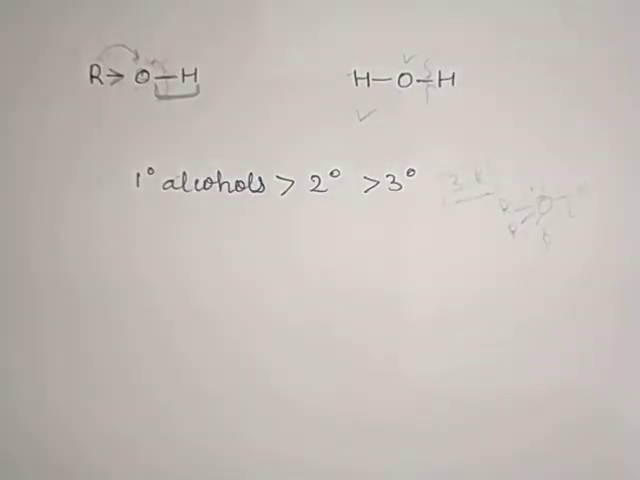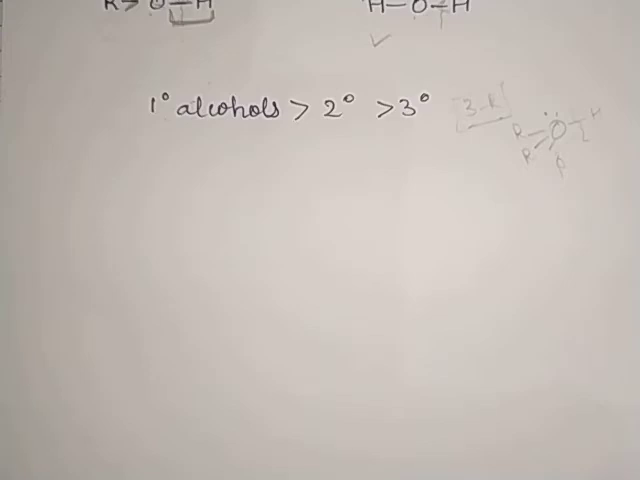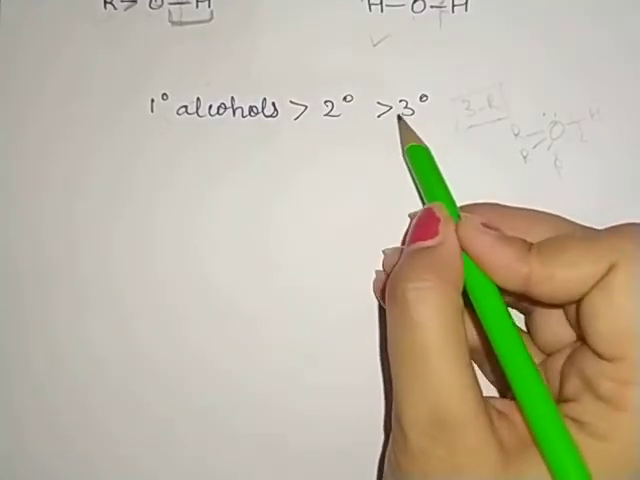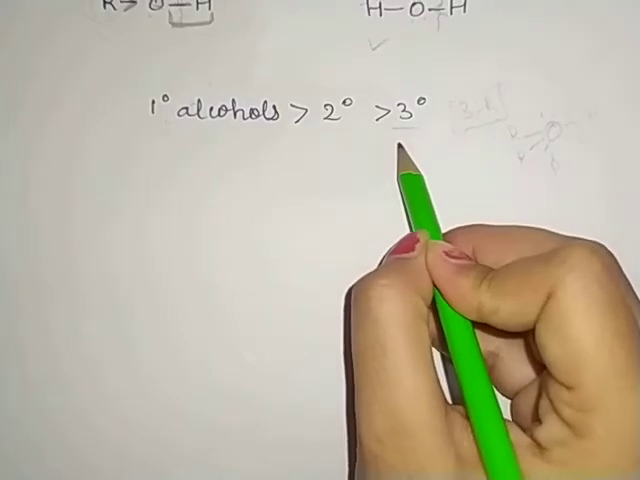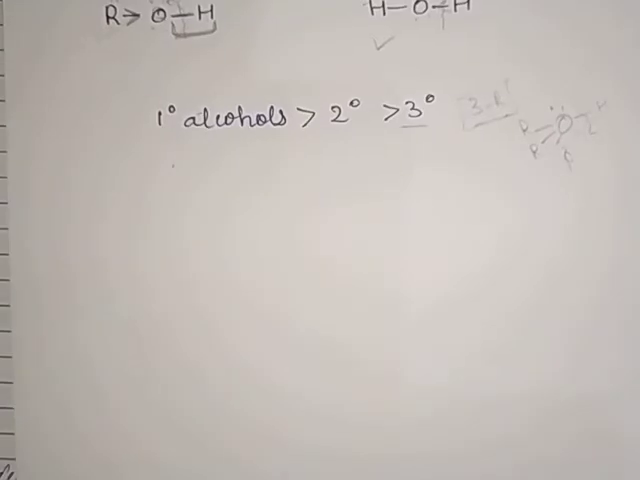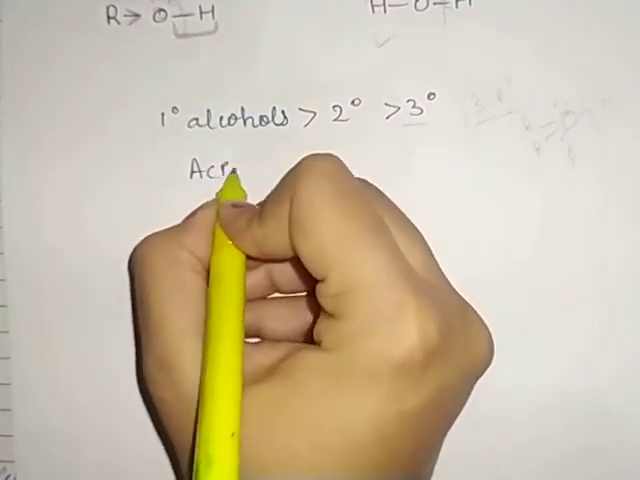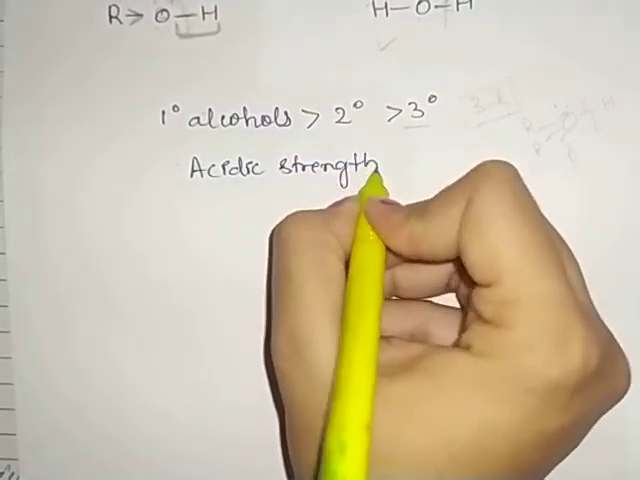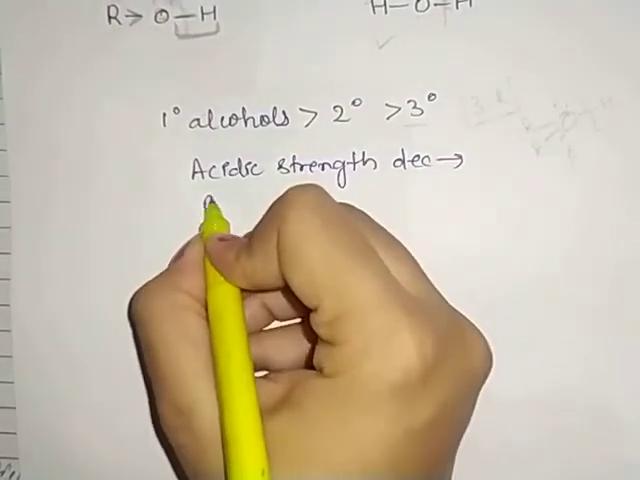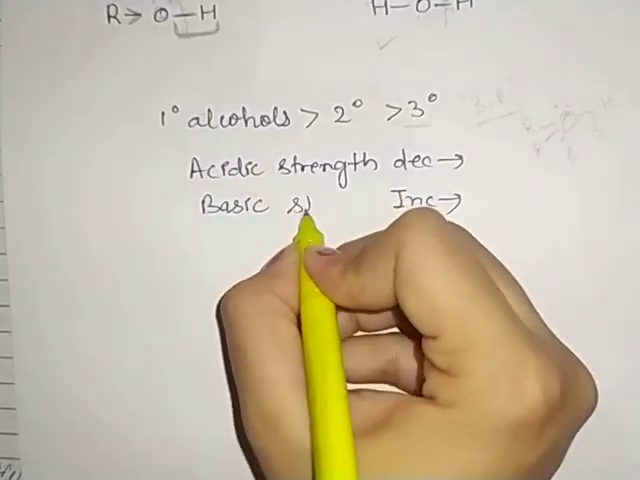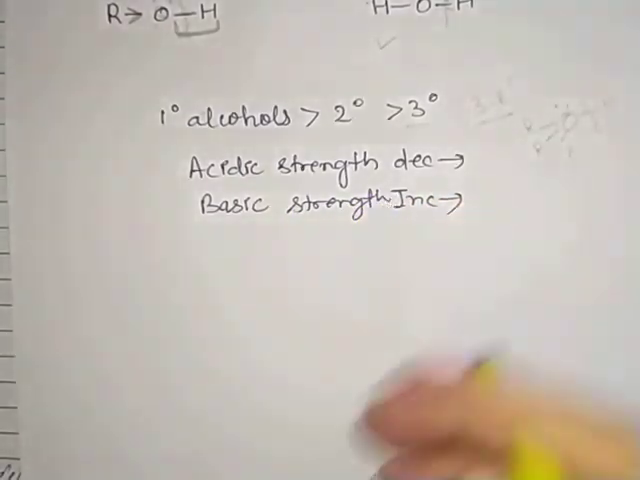Clear? So this is about acidity. If we are talking about basic strength, obviously tertiary is less acidic. That means it is more basic than primary and secondary. Clear? So if I am writing, acidic strength or character decreases to this side, or basic strength increases. Clear? So the next point we have is reaction with metal hydrides.